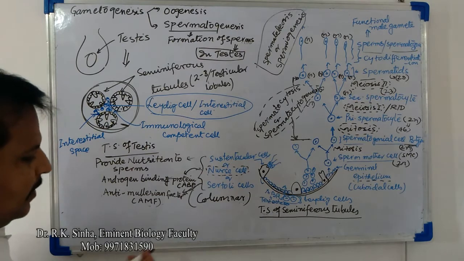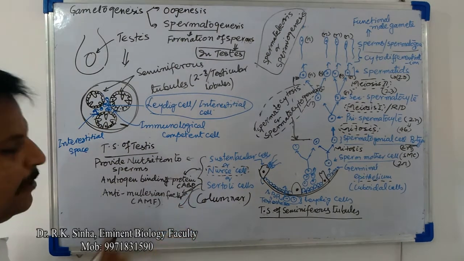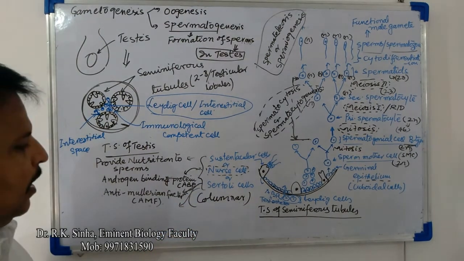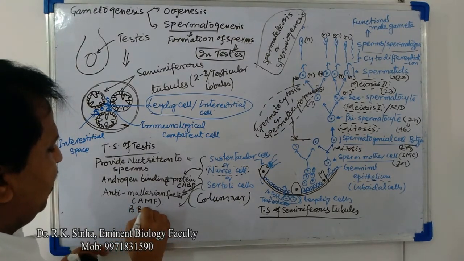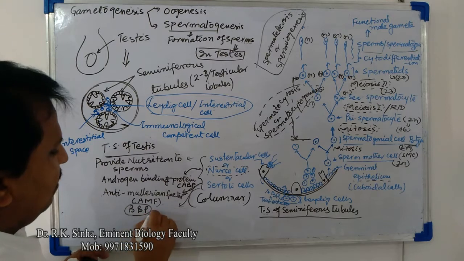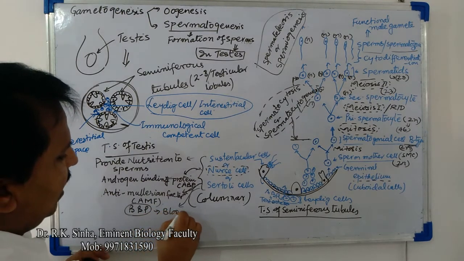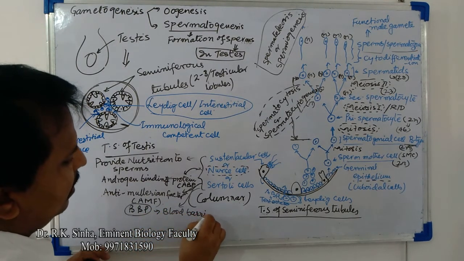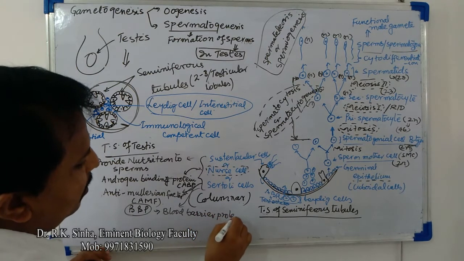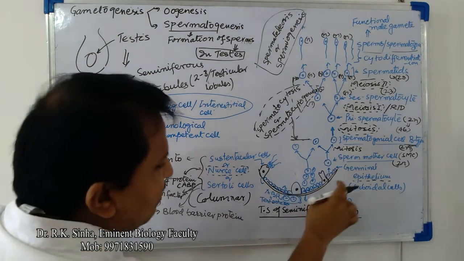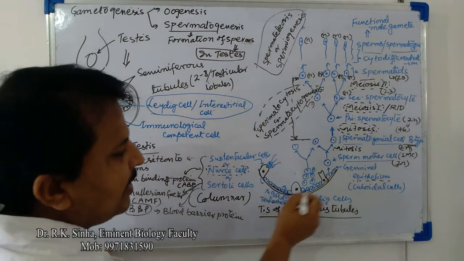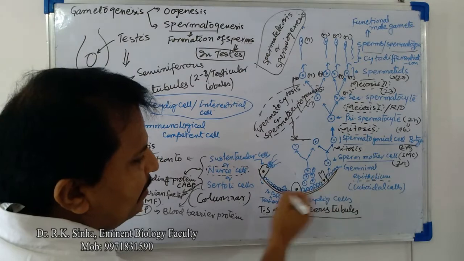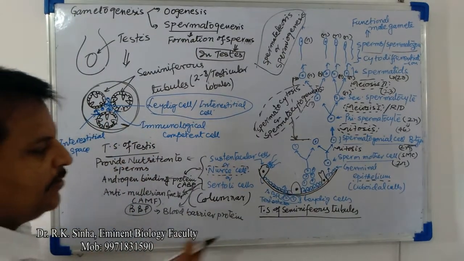Now the next one, it will also secrete blood barrier protein. This is BBP, blood barrier protein. So the blood vessels are present in this region, and this is the basement membrane of the seminiferous tubules.